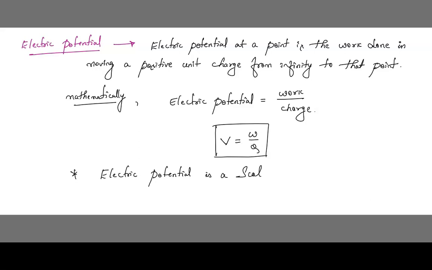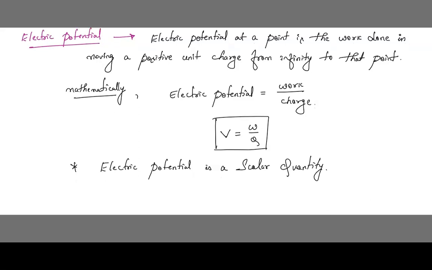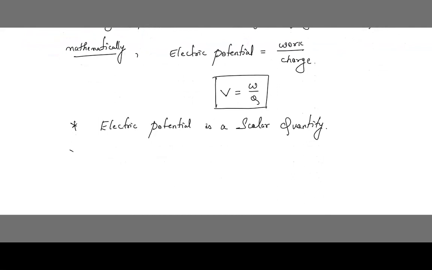Now one more important property, that's nothing but electric potential is a scalar quantity. So what is the SI unit of electric potential? SI unit of electric potential is volt. We denote by the symbol V, small v. Okay, capital V means electric potential. Small letter v is SI unit. That is nothing but volt.